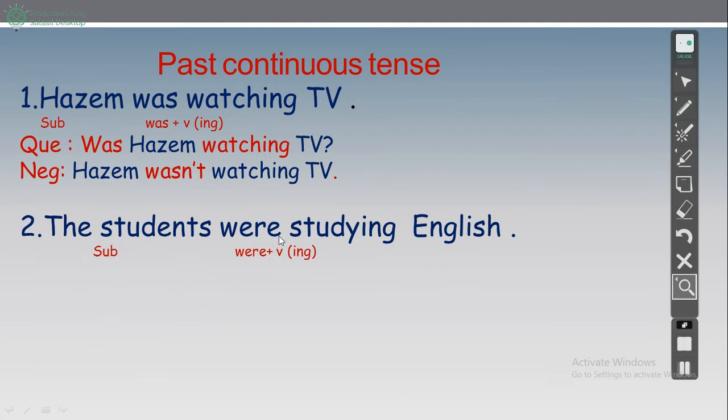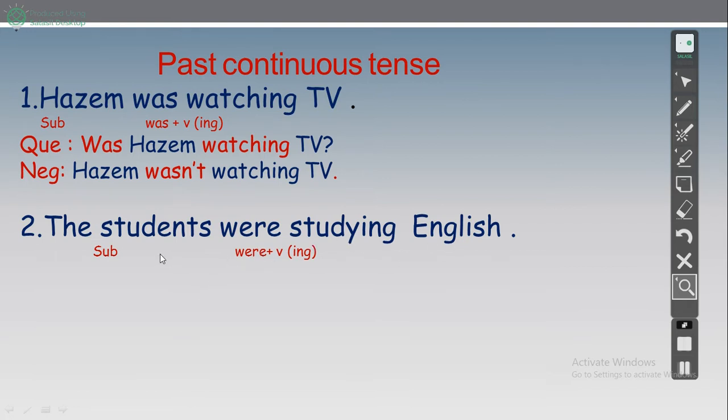The students were studying English. Okay, what's the meaning of this sentence? طلاب كانوا يدرسوا English. So for a period of time in the past استمروا لوقت معين في الدراسة in the past.